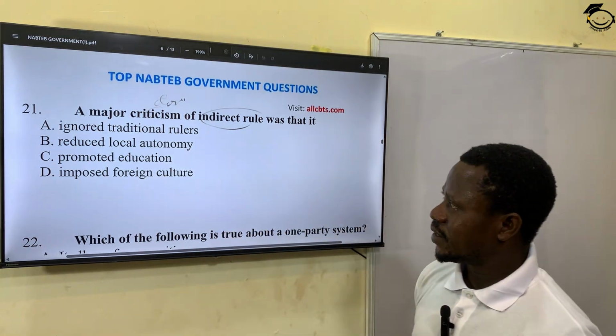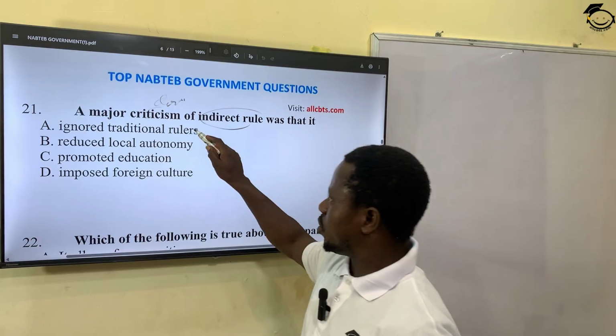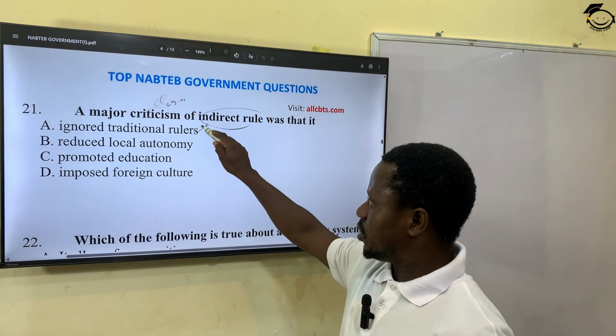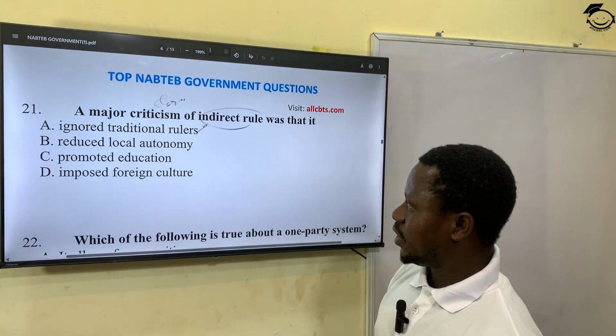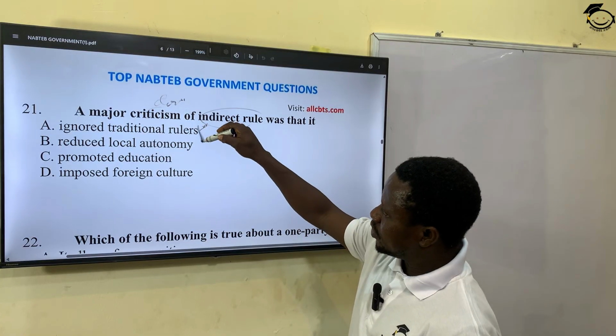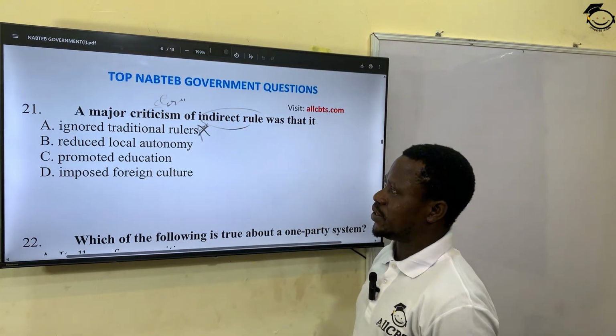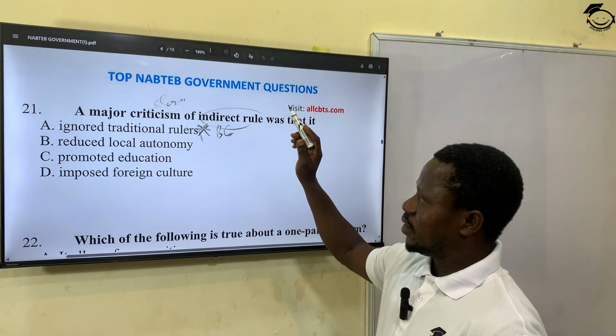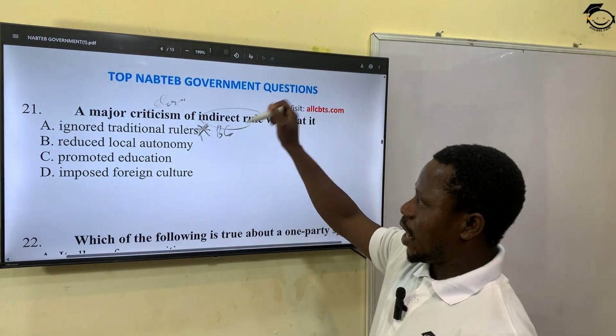I think here, ignoring traditional rulers is not correct, of course. Promoting education is an advantage, right? It reduced local autonomy, of course. Though they are ruling, they don't have total power over their subjects. They are still subjected to the British colonial masters. Colonial masters still dictated whatever happened, all right?